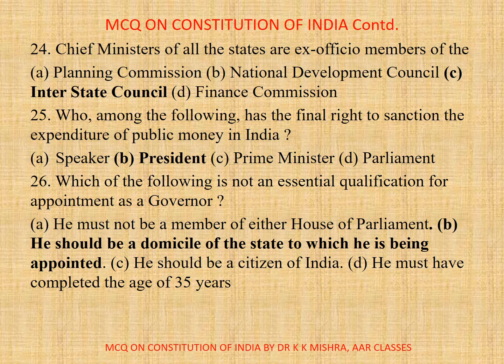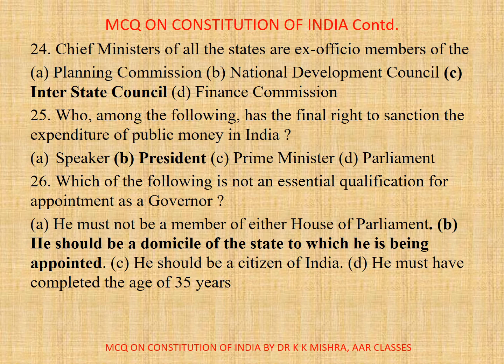25. Who among the following has the final right to sanction the expenditure of public money in India? A. Speaker, B. President, C. Prime Minister, D. Parliament. Correct option is B. President.